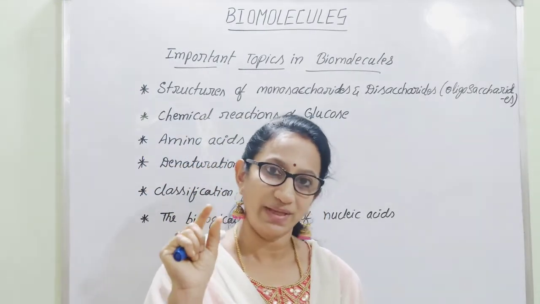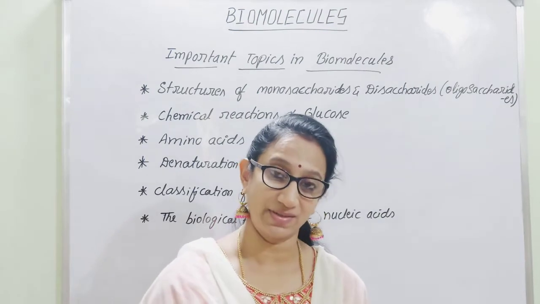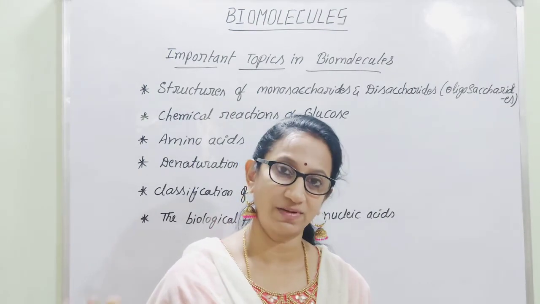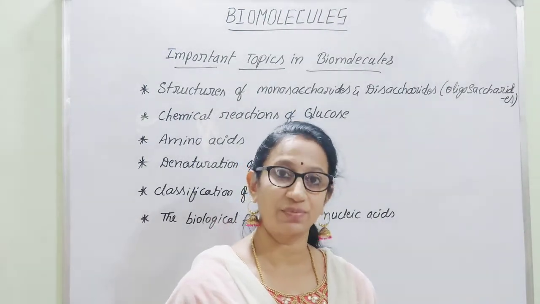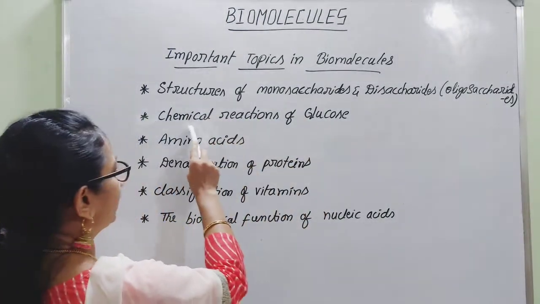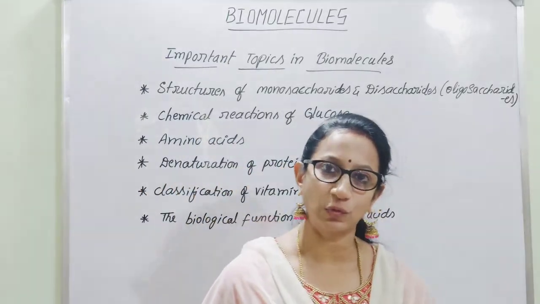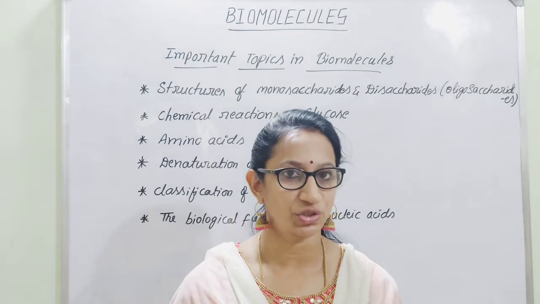You should be able to recognize the structures of those examples, either the open structure or the closed ring structure. You should be very familiar with those structures. And next, if we come to chemical reactions of glucose, those chemical reactions of glucose come under elucidation of structure of glucose.